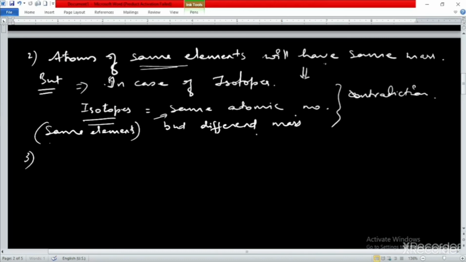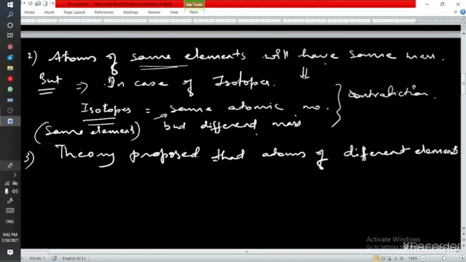Next, the theory also proposed that atoms of different elements will have different masses, just the opposite of the previous one.